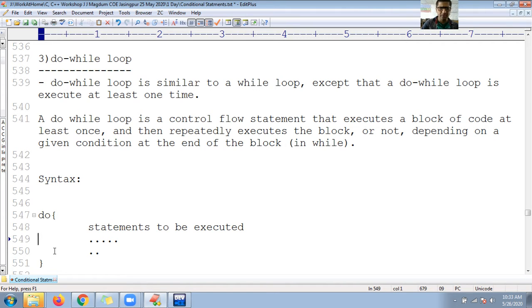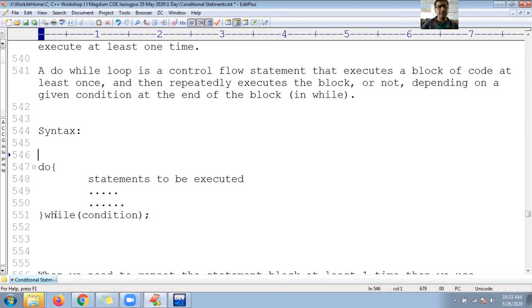So if you observe here, is there any condition in the do block? Did I mention any condition here? No condition, guys. But after the do block there is a condition. You can refer to the syntax.